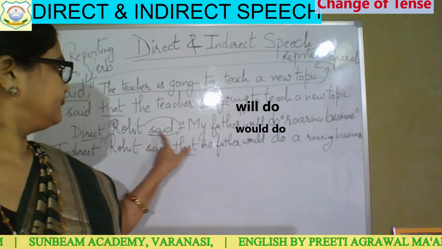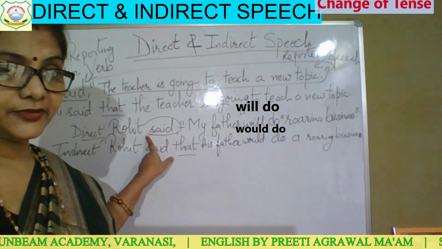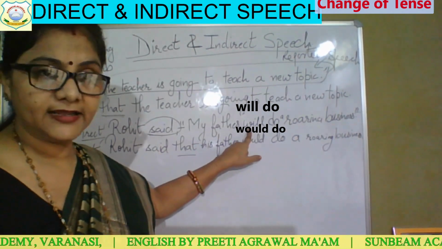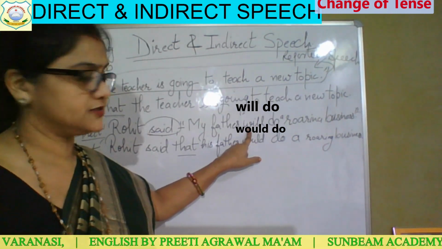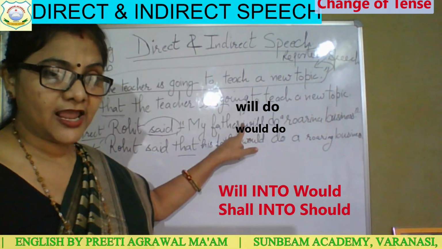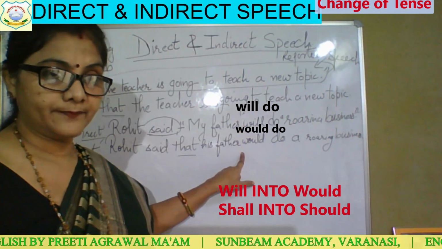We change will into would. So if the direct speech is given in the future tense, will changes into would and shall changes into should.